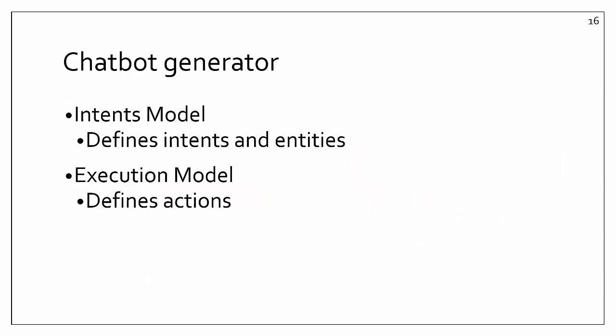The generated chatbot contains two models. First, the intents model, which contains the definition of intents and entities. And then the execution model, which defines the actions that the chatbot can do. For each intent defined, there is a corresponding action.